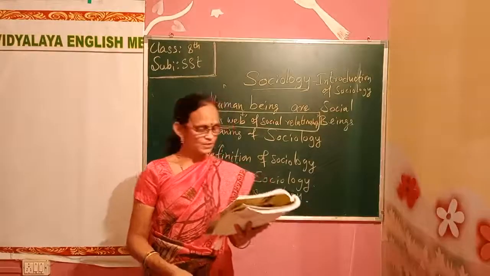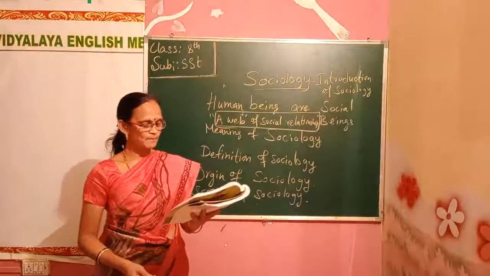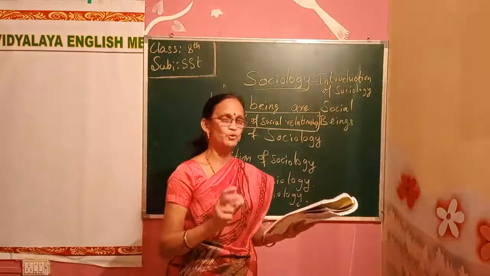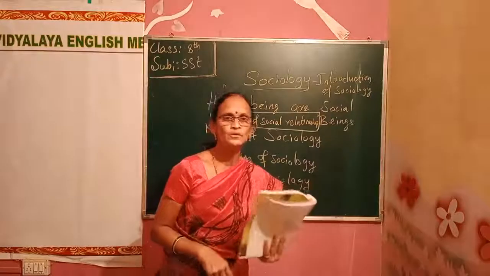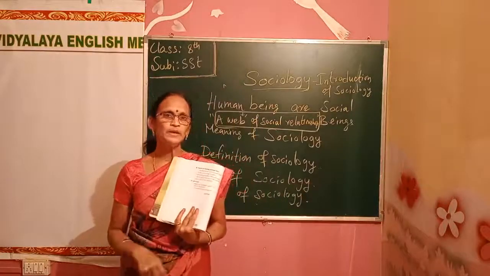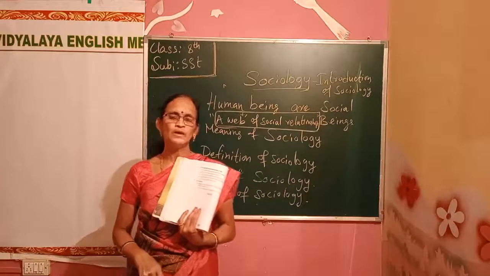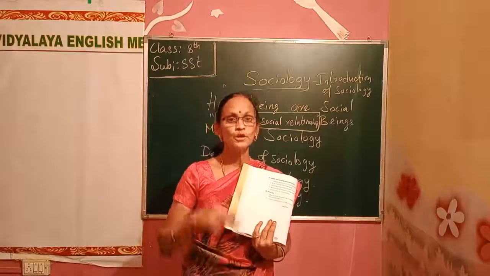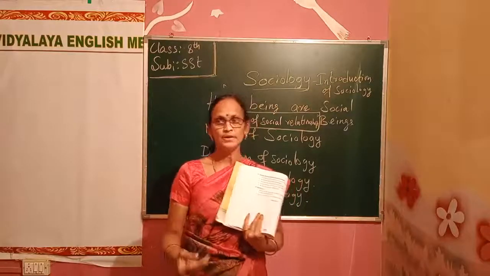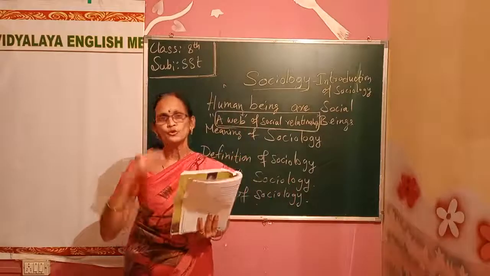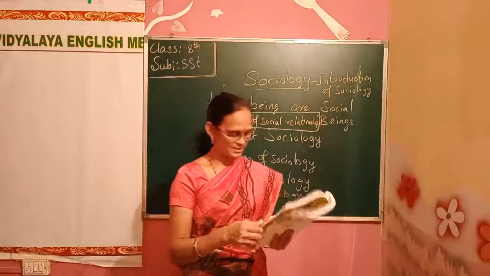So the web of social relationships is necessary, and they are both interlinked. Suppose you can live alone. Yes, can man live alone without anybody? No, he can't live alone. And why does he need others? He needs others to share his good deeds and bad deeds, or to grow. He needs a society.